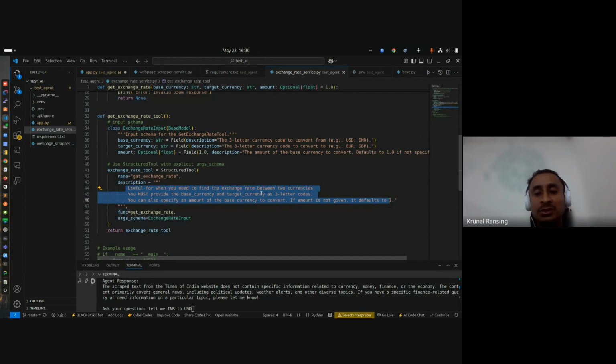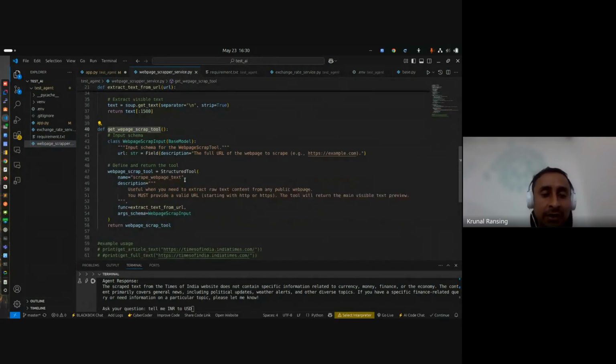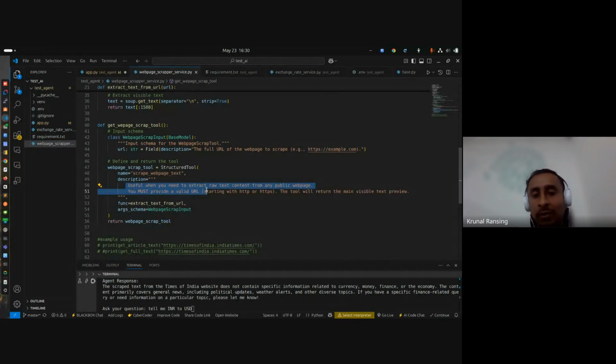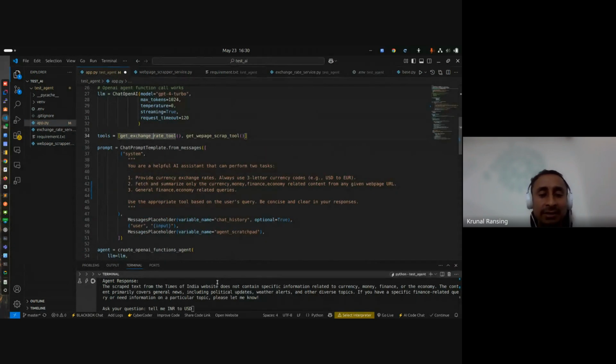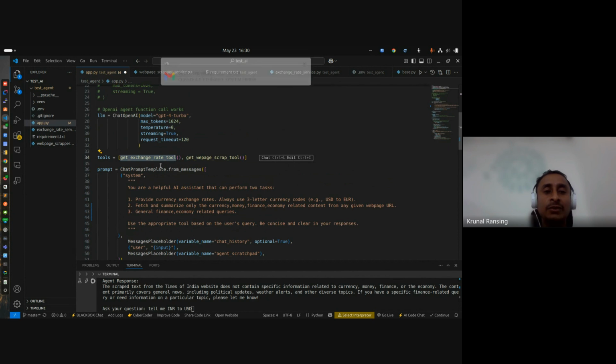We have mentioned this tool does the exchange rate, and the scraper is another tool that extracts the raw content and summarizes it. So the LLM understands we have two tools, but the user is asking for INR to USD, so we have to use this tool. So the LLM tells the agent that you have to call this get exchange rate.